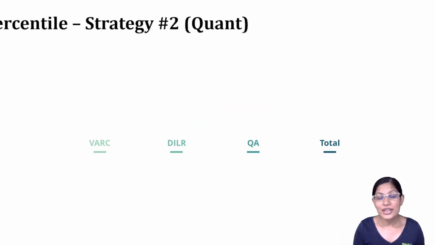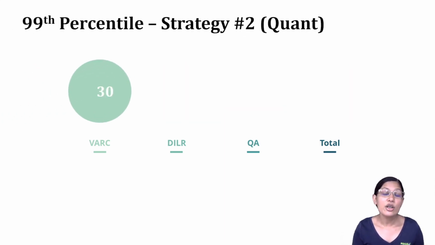Now for those of you where you're a little weak in verbal but your quant is where you get the high marks, you can look to get a slightly lower score in verbal but a higher score in quant. Now you still need to get a good mark in verbal because we need to get about 24-25 marks just to clear the percentile. So let's target around 30 for verbal.